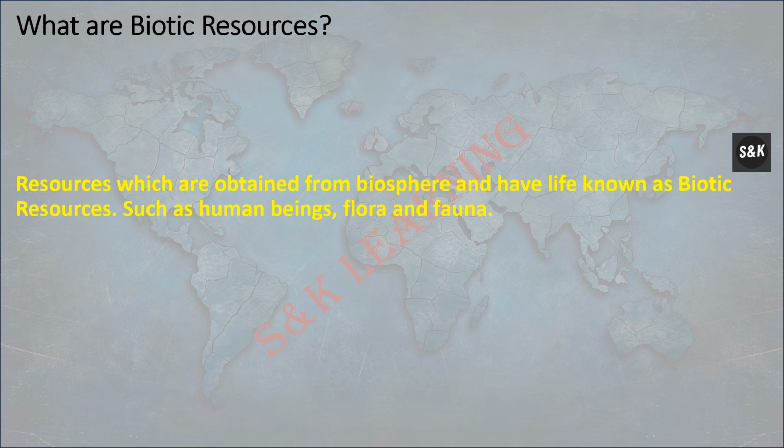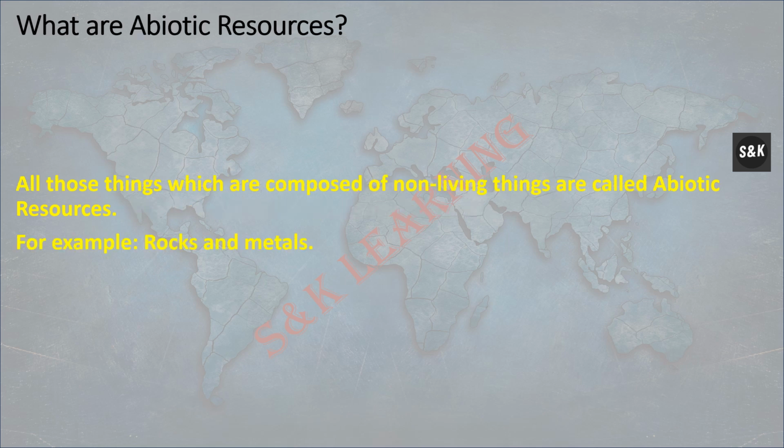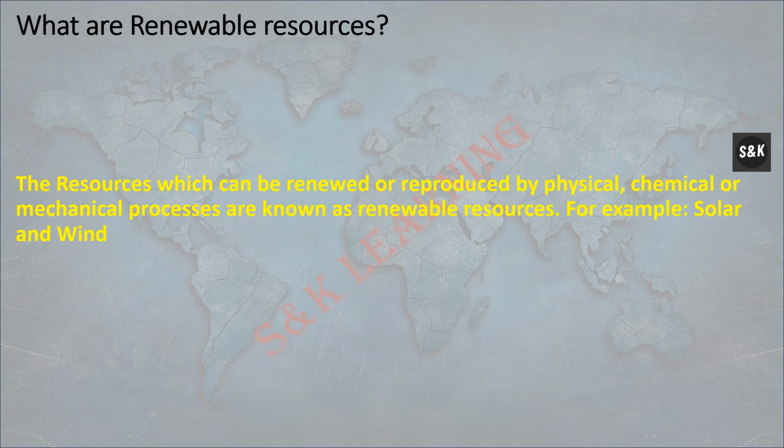What are biotic resources? Resources which are obtained from the biosphere and have life are known as biotic resources, such as human beings, flora and fauna. What are abiotic resources? All those things which are composed of non-living things are called abiotic resources. For example, rocks and metals.